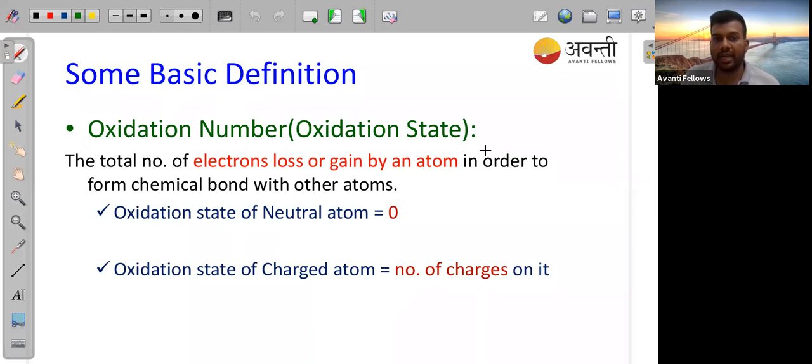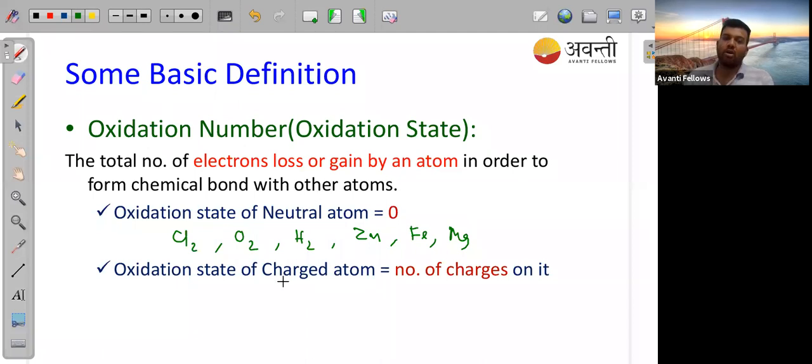Now we'll see some examples. You can see the oxidation state of a neutral atom is equal to 0. You can take any neutral atom like Cl2, O2, H2, or any metal like zinc, iron, Mg. These are metals which have 0. You can see there is no charge. So these are the conditions when the oxidation state or oxidation number is 0.